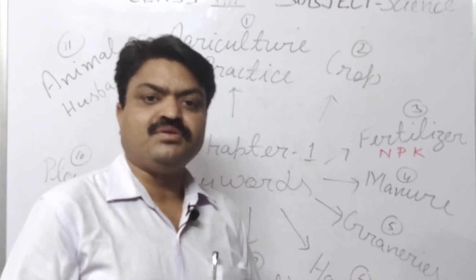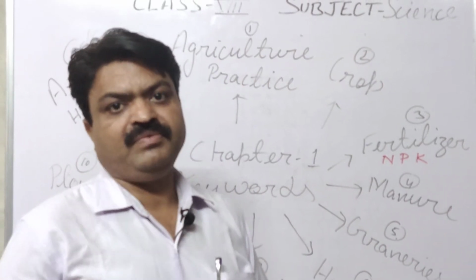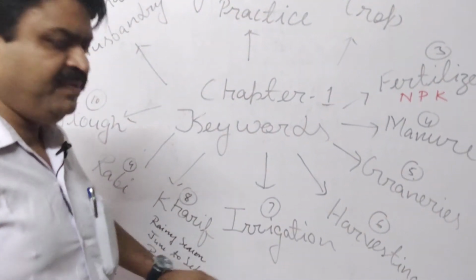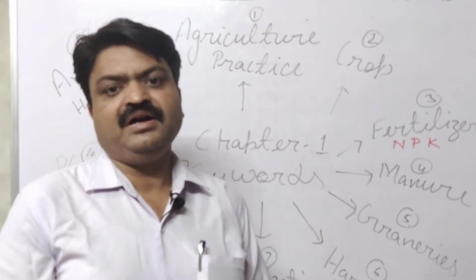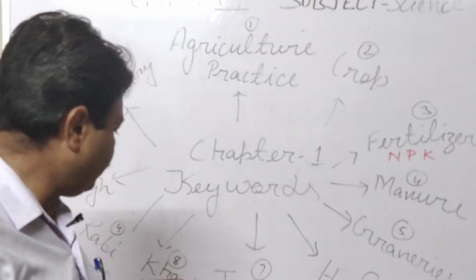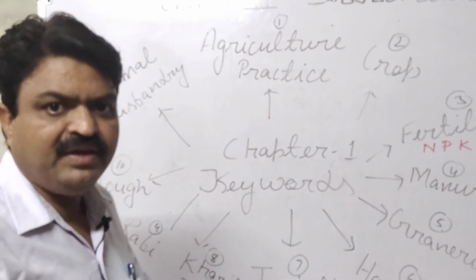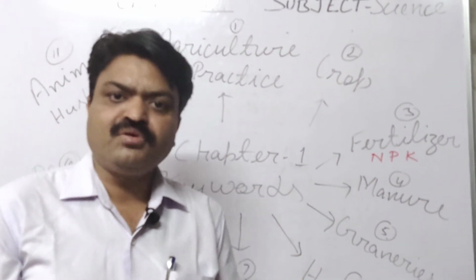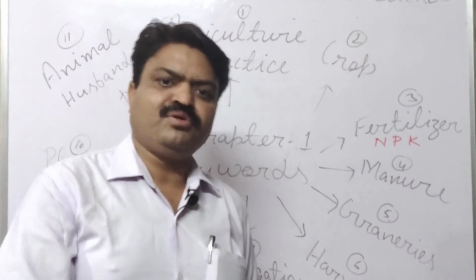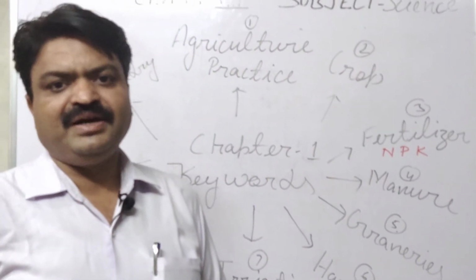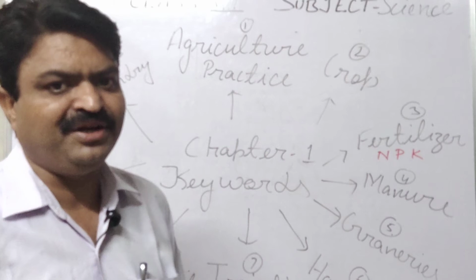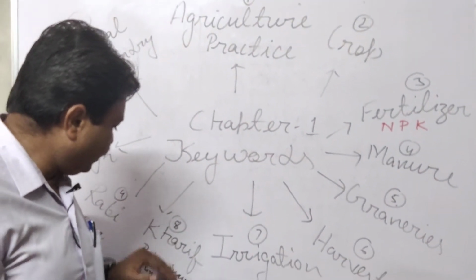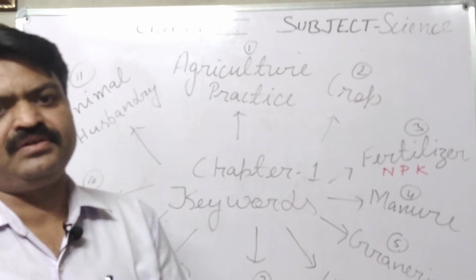Examples of Kharif crops are paddy and maize, because they are grown in the rainy season. Rice crop needs more and more water, and that water is provided by rain, the main source of irrigation. That's why Kharif crops are known as rainy season crops.